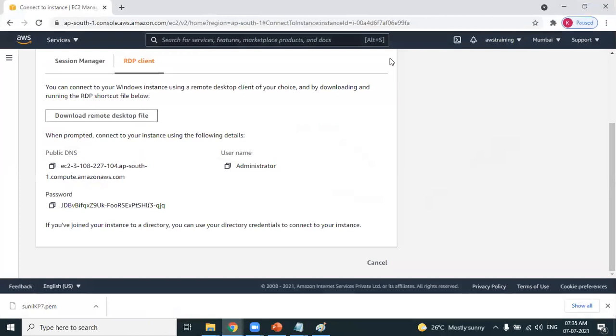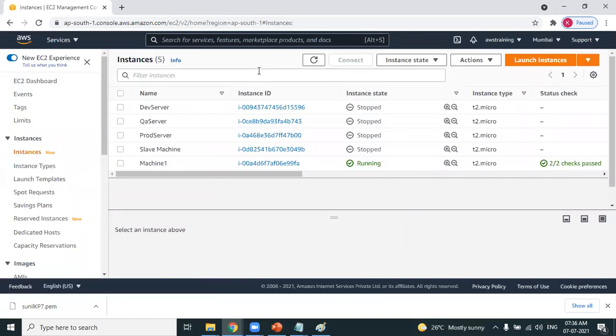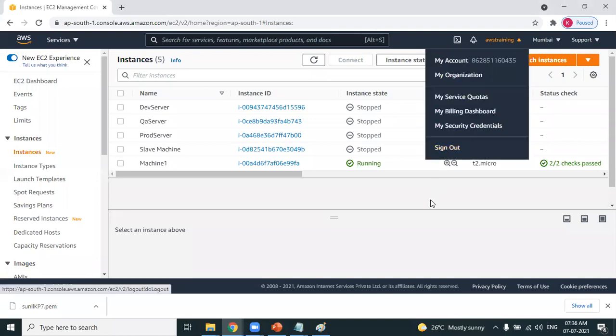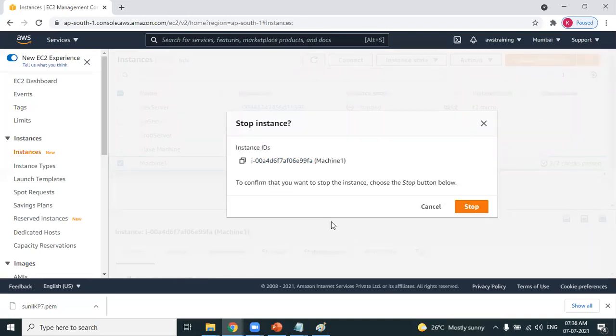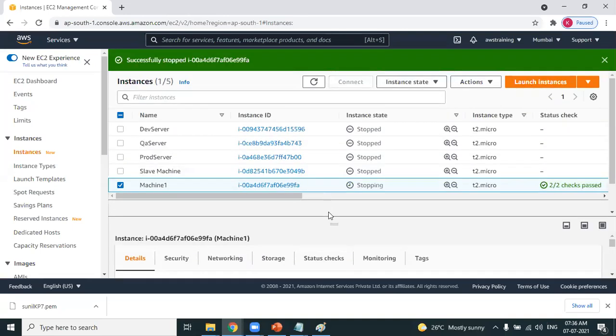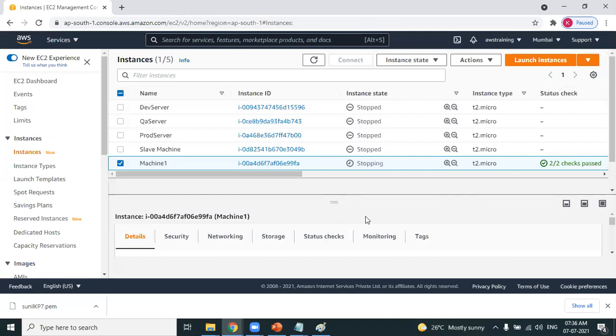Once you're done practicing, participants, don't immediately log out. This is the machine in running state. Here we have an option of signing out, but once you're done practicing, please stop the machine. Go to Instance state and click Stop instance. Are you sure you want to stop the instance? Yes. It will take less than 1 minute for the machine to get into stopped state.